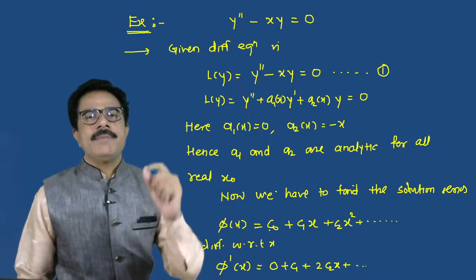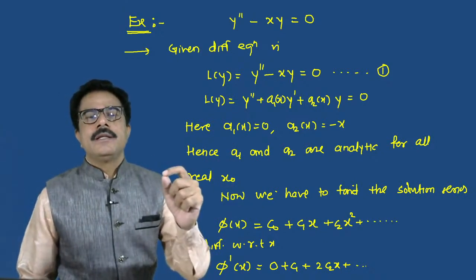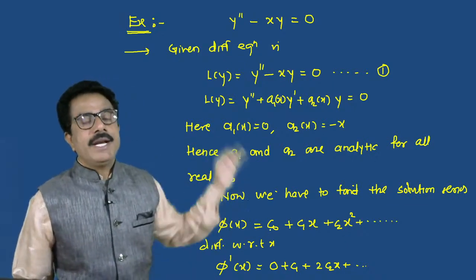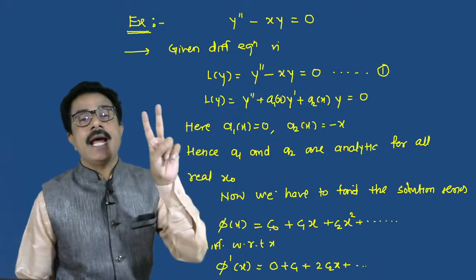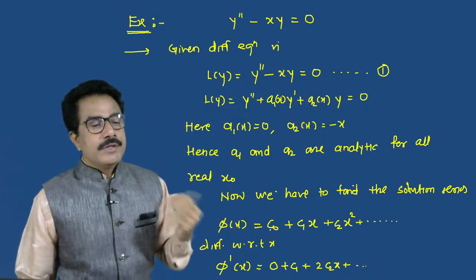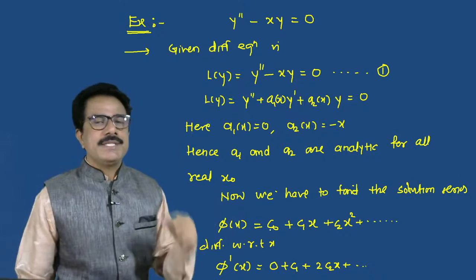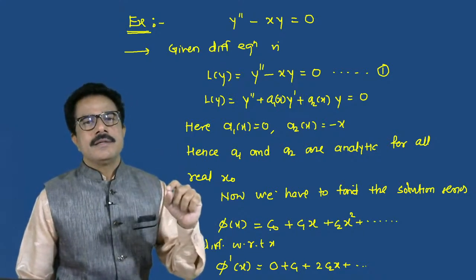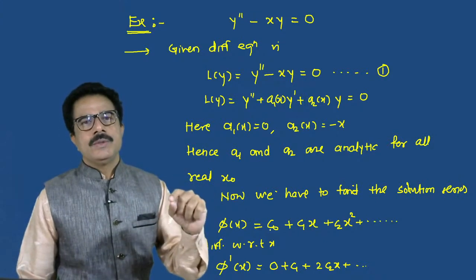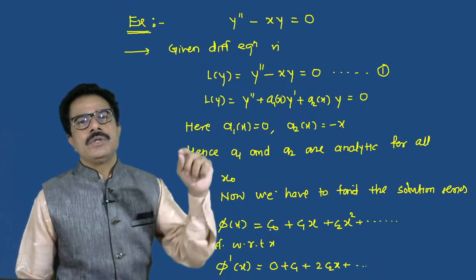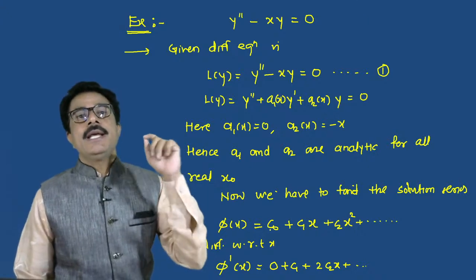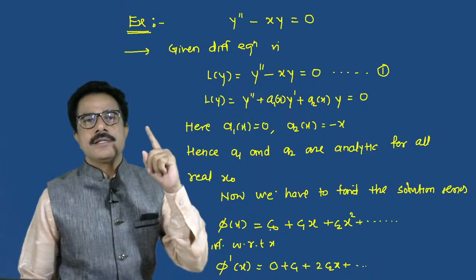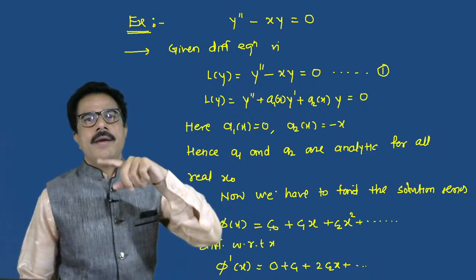This phi of x can be obtained by the concept of analytic coefficients, because here a1 and a2 are two functions which are analytic functions. So we can take its expansion series, by using the radius of convergence, that is phi of x equals summation over k equals 0 to infinity ck into bracket x minus x naught raised to k.